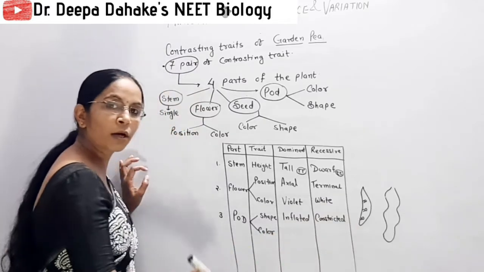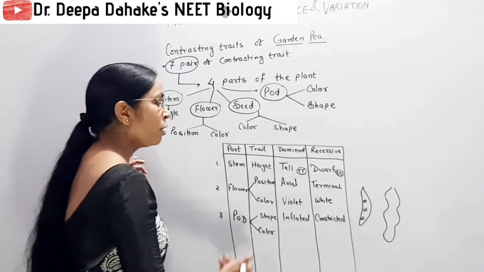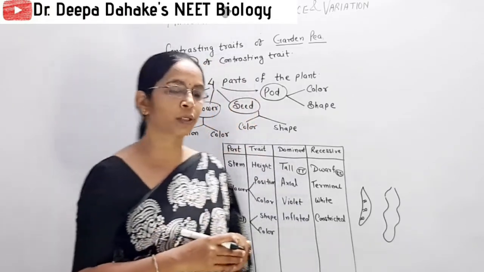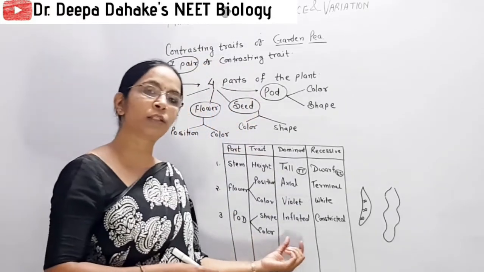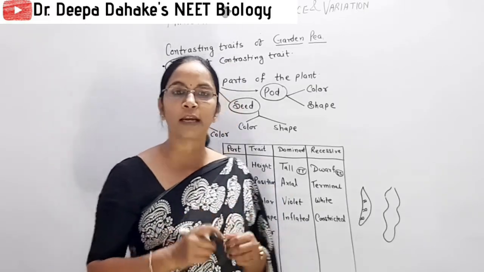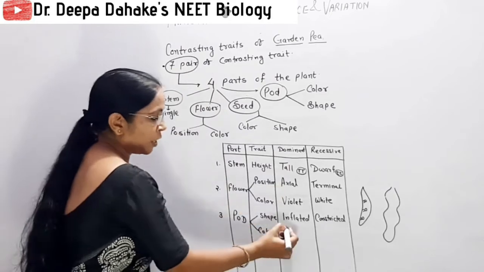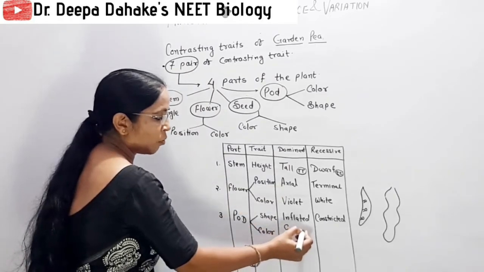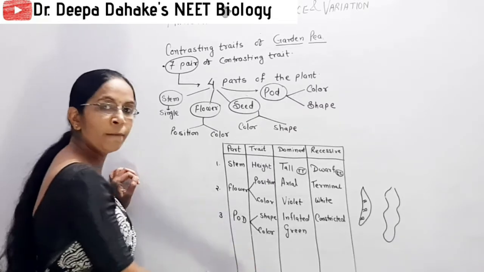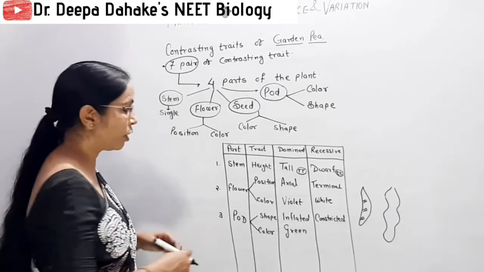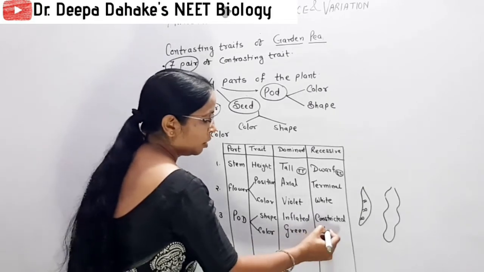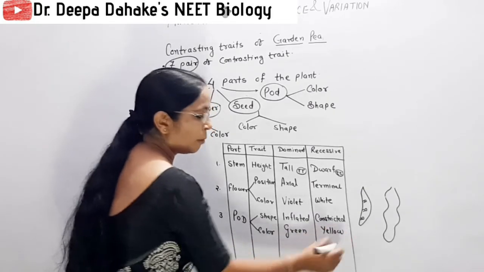When we come to the color of the pod, whenever you go to purchase a pea, sweet pea, from the market, you normally purchase green color pea. So dominant trait you remember, because this trait causes confusion in the color of the pod as well as in the color of the seed. So here you remember green pods are dominant over the yellow color of the pods.